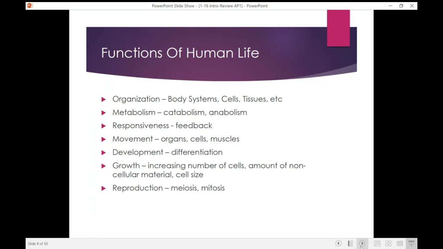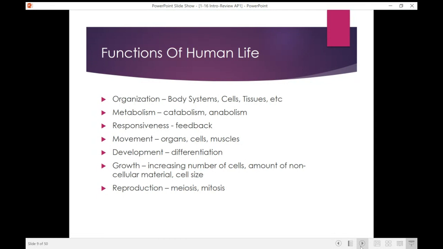Movement, we have to be able to not only move our body themselves, like through our muscles, but our cells themselves are able to move through the body. Red blood cells, white blood cells, etc. They're going to be traveling through the circulatory system. Organs are also able to move things through them. So the blood can pump through the heart, right? So the heart is going to contract. We also have peristalsis in our digestive tract so that we can move food down through our digestive tract.